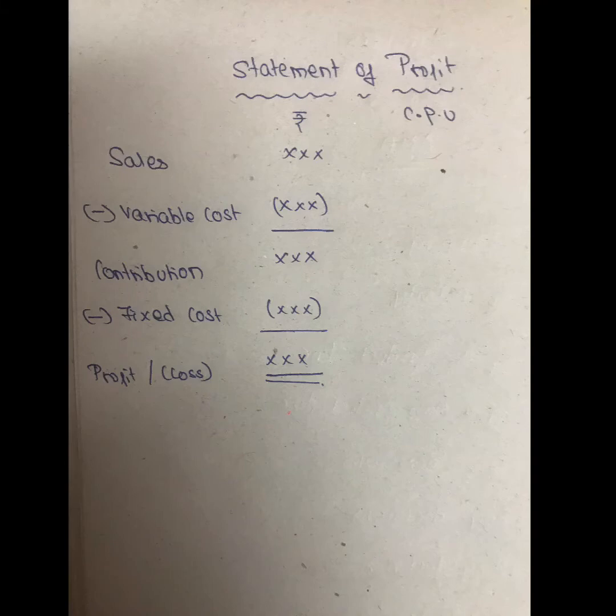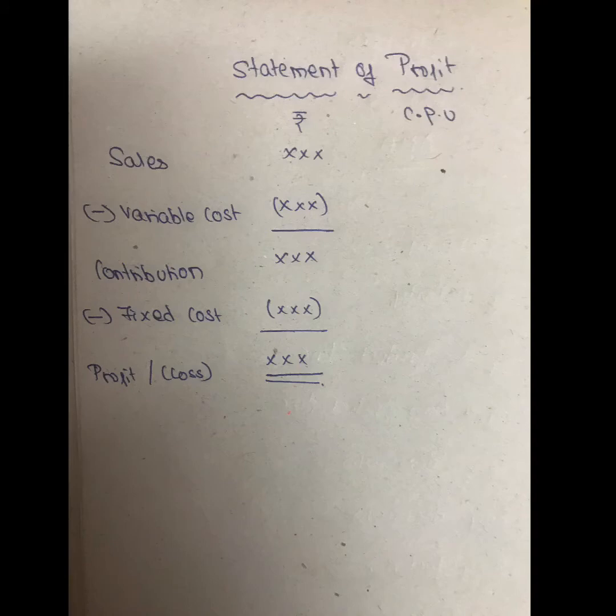An example of variable cost is direct material, girls. If I'm producing 1000 units, my direct material will be different. If I'm producing 1200 units, obviously my direct material will also be different. I hope you know the meaning of direct material, girls. Say for example, to build furniture, my direct material is nothing but the wood.